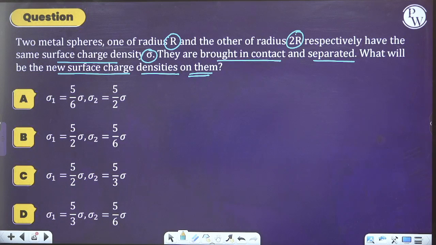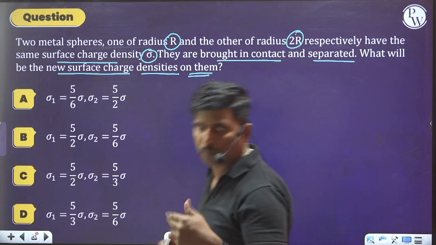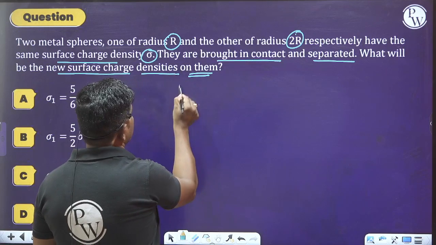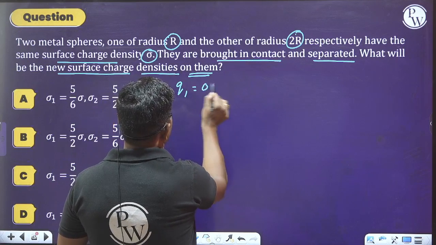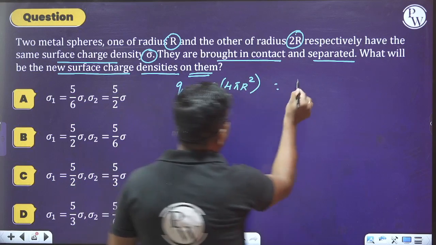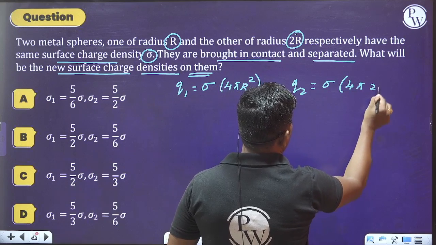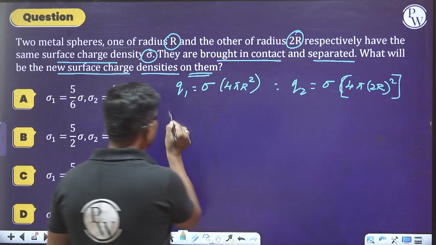This problem can be solved in two ways. Let us solve this problem by using a shortcut. Let us say there are two metallic spheres. What is the Q1 value here? Q1 is sigma into 4 pi R square, and Q2 is equal to sigma into 4 pi (2R) square. Is it clear? Therefore, what is the total charge?